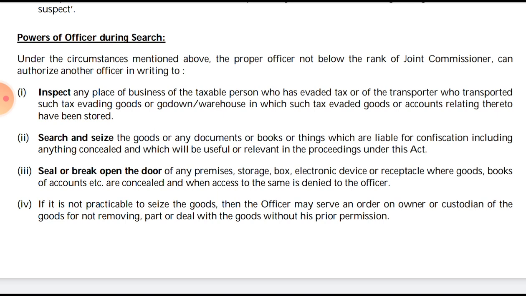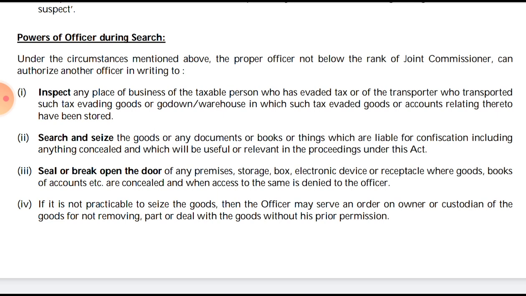First he will authorize him to inspect, then he will authorize such officer to search and seize, to seal or break open the doors. He will authorize him to search and seize the goods, documents, books or things which are liable for confiscation, including anything concealed, which will be useful or relevant in the proceedings under that.